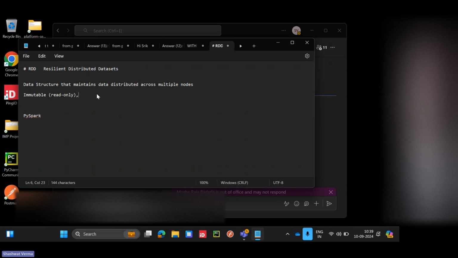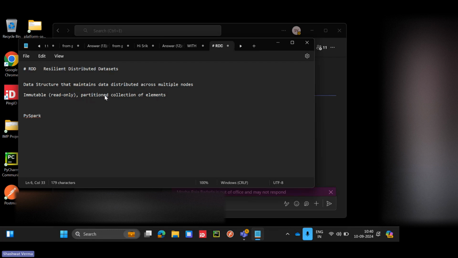So that is read only, and it is a partitioned collection of elements. Either you can manually mention the partition, like partition based on some column, or mention the number of partitions, or otherwise it will partition by default, based on the algorithm which the Spark architecture has.